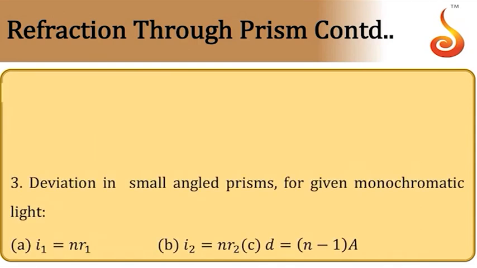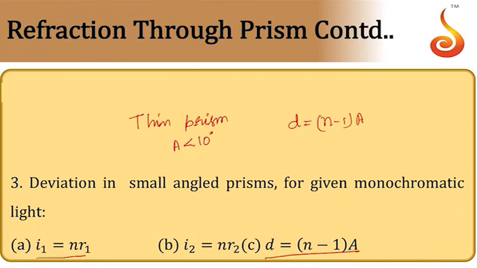Then deviation in small angled prism, what we call thin prisms. So in the case of thin prism, angle of the prism will be less than 10 degree. Then deviation produced by the prism is given by (N minus 1) into A, where A is angle of the prism, N is refractive index. So this is the relation.